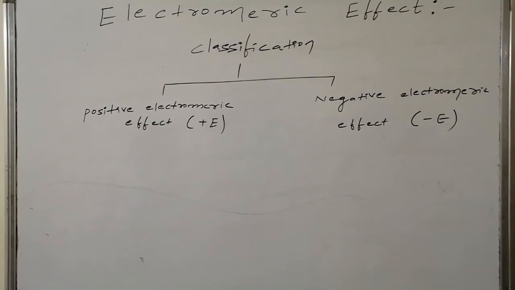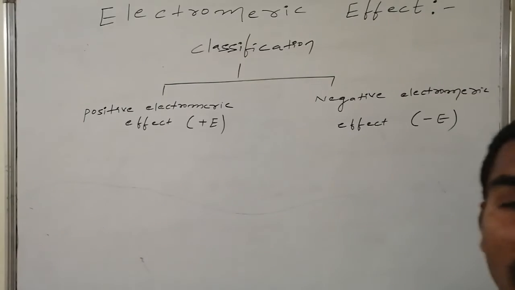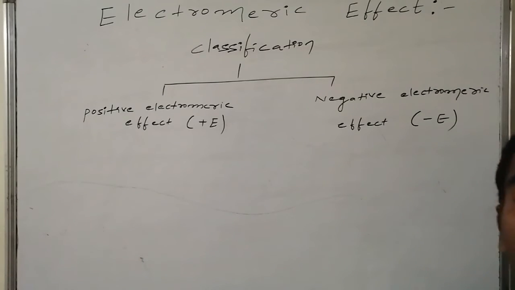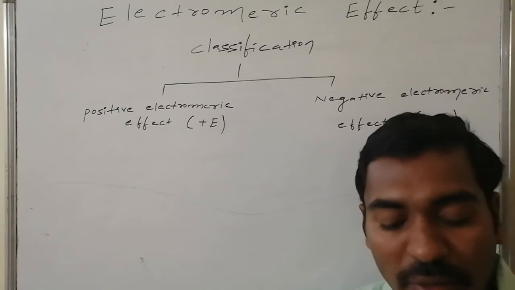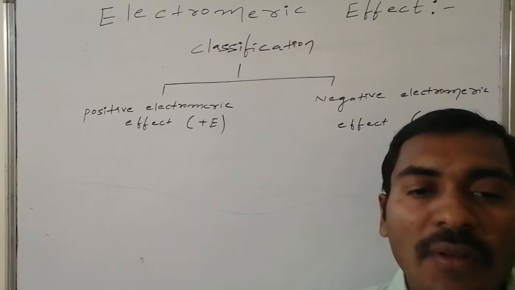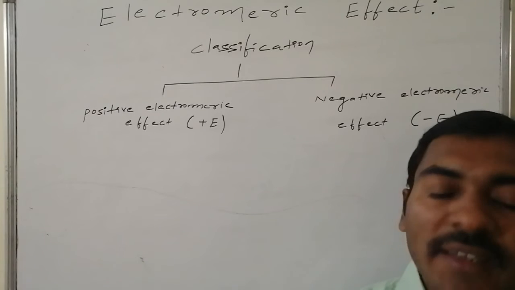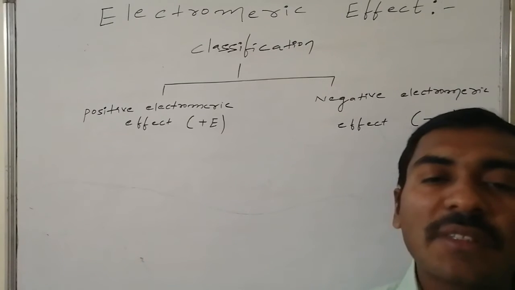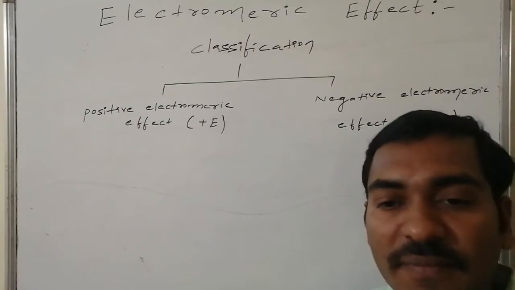Classification. The electromeric effect is divided into two categories: positive electromeric effect and negative electromeric effect. These are decided on the basis of the attacking part of the reagent. Suppose the electrophile first adds over the starting material and a positively charged species is generated.